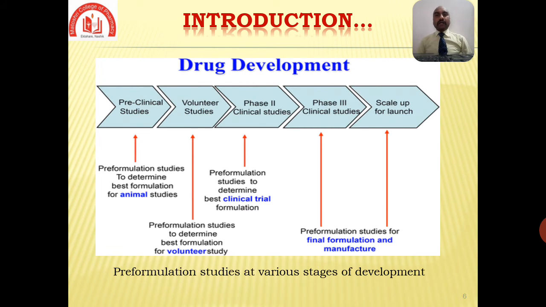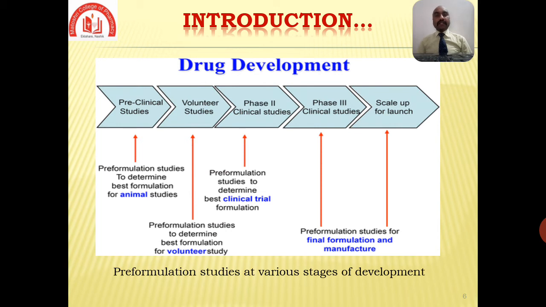Now here pre-formulation studies at various stages of development. So in that first stage, that is the preclinical studies, which is pre-formulation studies to determine the best formulation for animal studies. Then second, that is volunteer studies. In that, once the studies get confirmed on the animals, they should be performed on volunteers. That's why it is called a volunteer study.